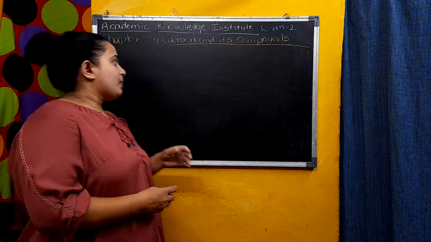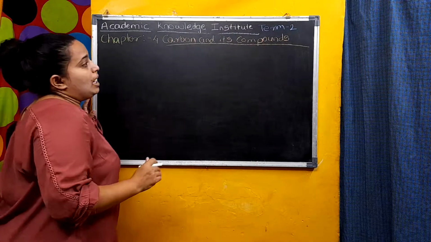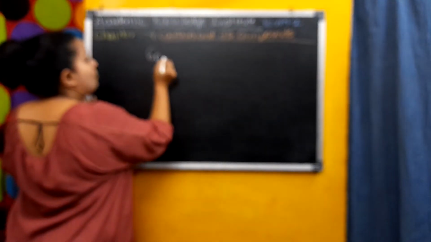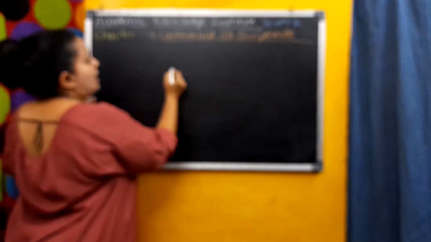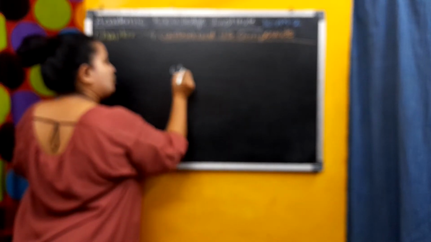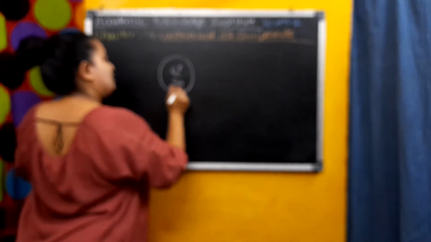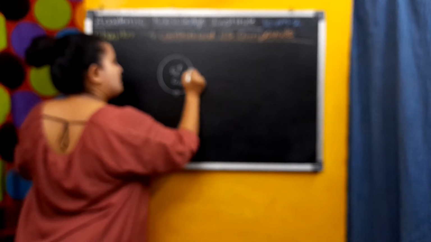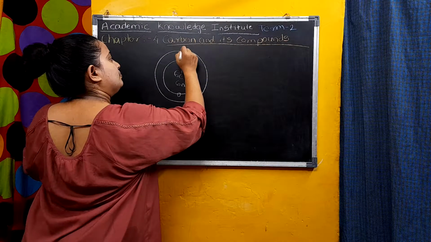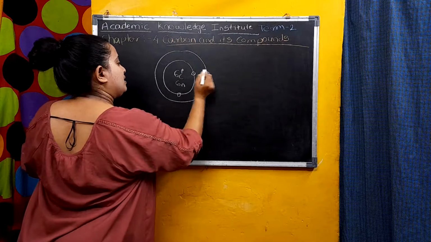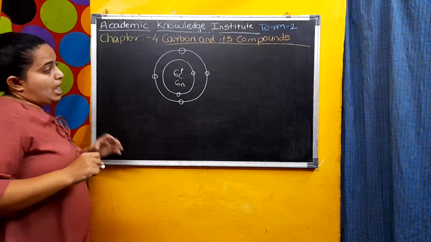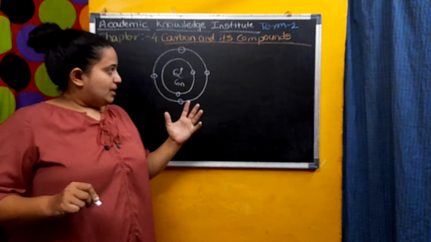Let's start. As I told you, carbon has the atomic number 6. Its electronic structure is 6 protons and 6 neutrons. In the first shell, carbon has 2 electrons. In the second shell, carbon has 4 electrons. That's why it is known as tetravalent.